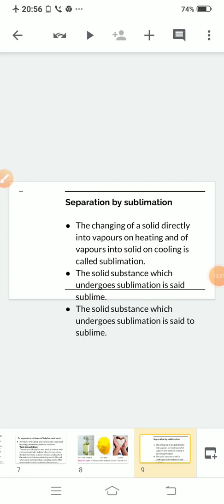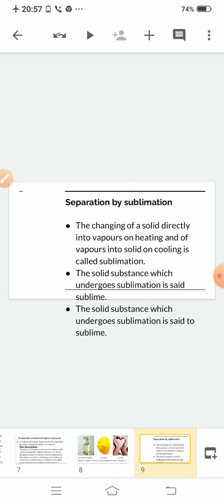We have already studied the process of sublimation in the previous chapter. What do you mean by sublimation? The meaning of sublimation is the changing of solid directly into vapors on heating, and the vapor directly into solid on cooling.